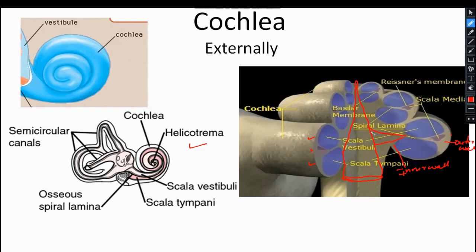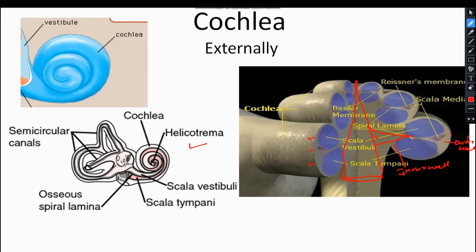From the surface of the modiolus, this bony part projects this way, and this part is the base of the spiral lamina, which divides the cochlear canal partially.